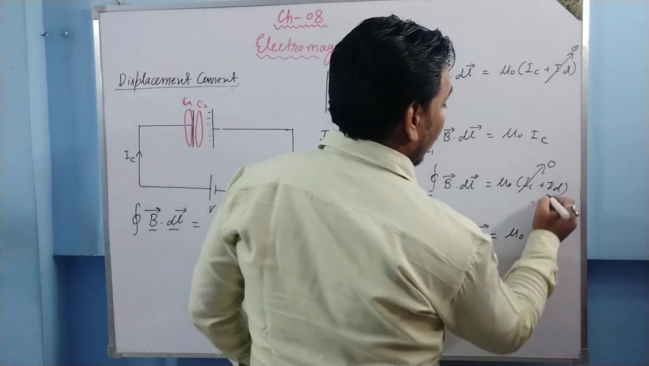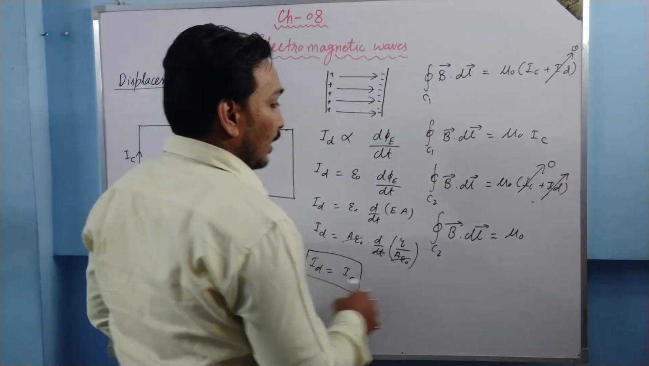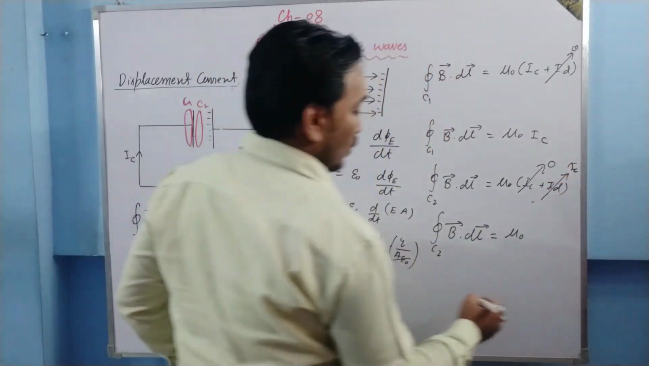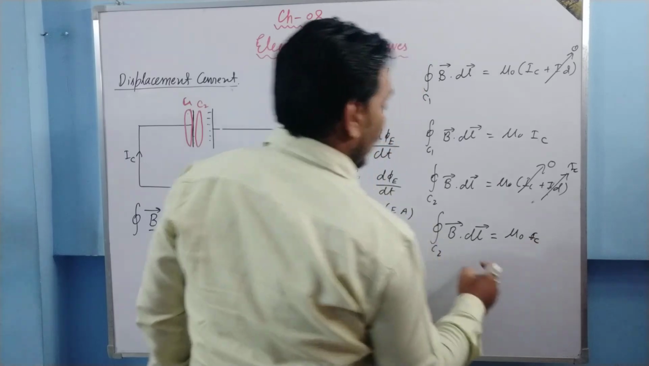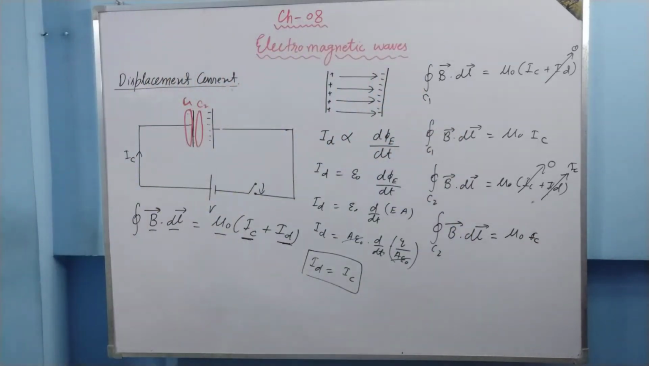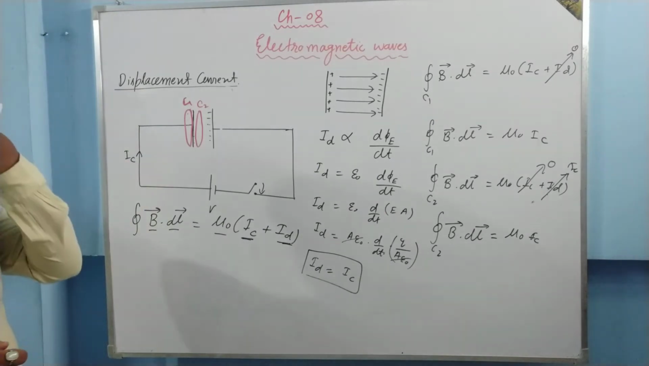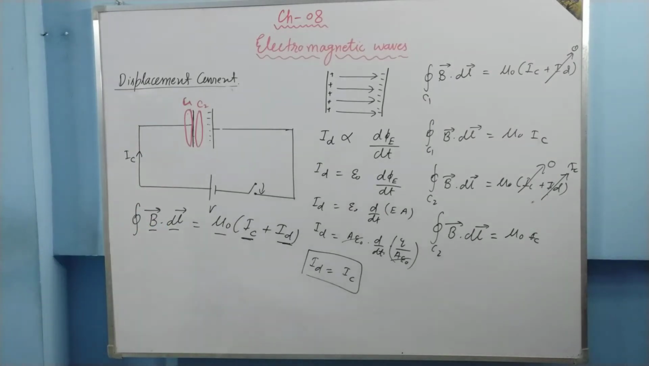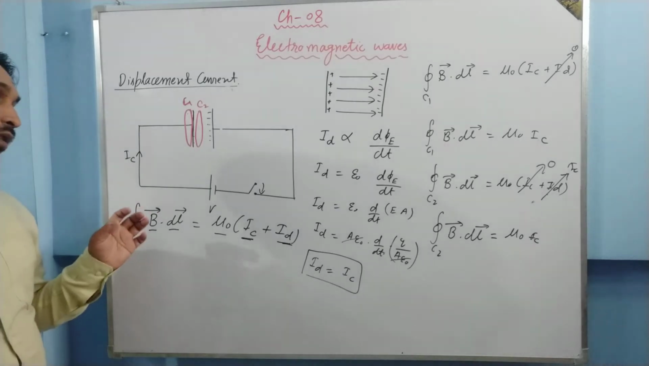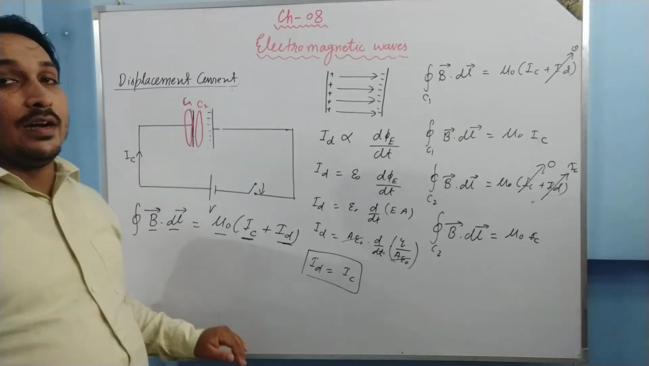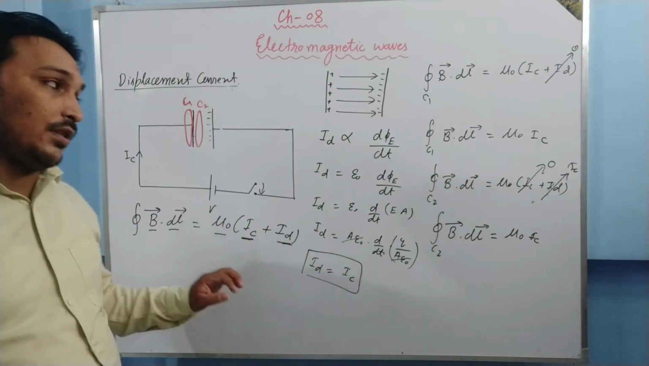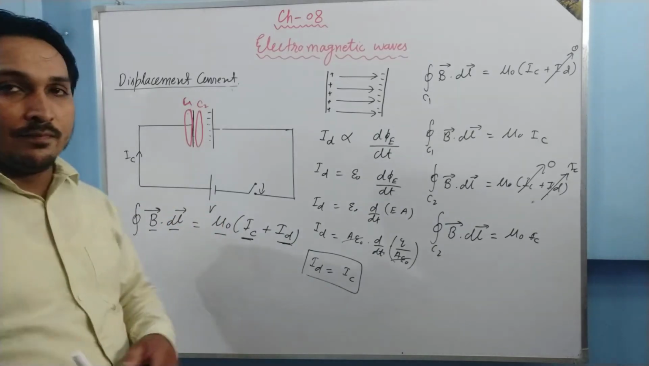Mu naught times, in place of ID we can put IC. So again we have got IC only. So both of them having the same value, right? So in this way we say that the Ampere circuit law is being consistent, okay? And that too, the modified Ampere circuit law is consistent, okay?